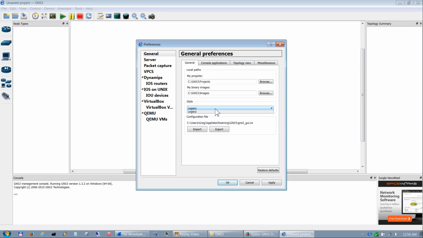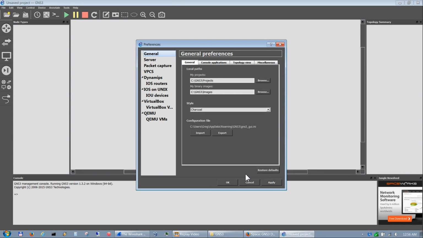I like the charcoal because after a while, all the bright white messes up your eyes, or at least mine. Hit apply to that.